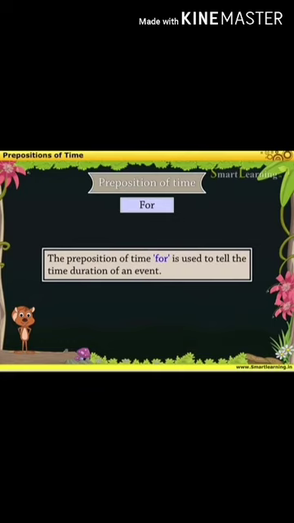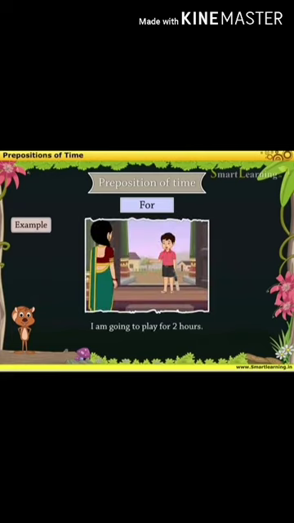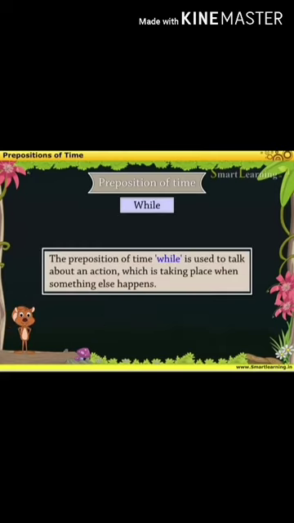And for, the preposition for is used to tell the time duration of an event. When an event is going on, regarding that time duration you can use for. For example, I am going to play for 2 hours. 2 hours is a time duration. Or, the class is of 45 minutes. So 45 minutes is a duration. In this particular case you can use the preposition for.